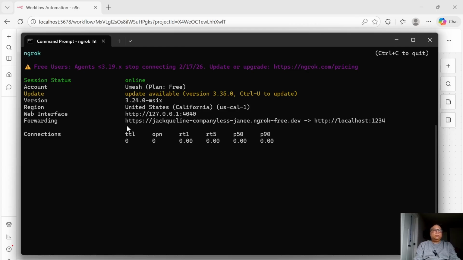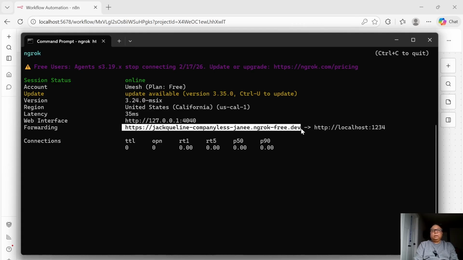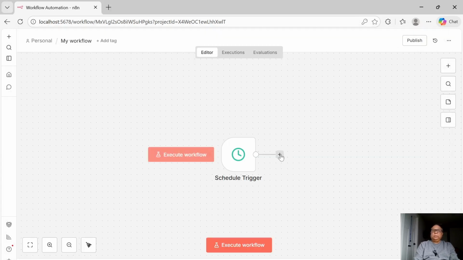Now the interesting part of this is it now creates a forwarding URL for us, and this could be anything based on your setup. So in my case, it's this forwarding URL that I have. So I have copied this. Remember, I have copied it.